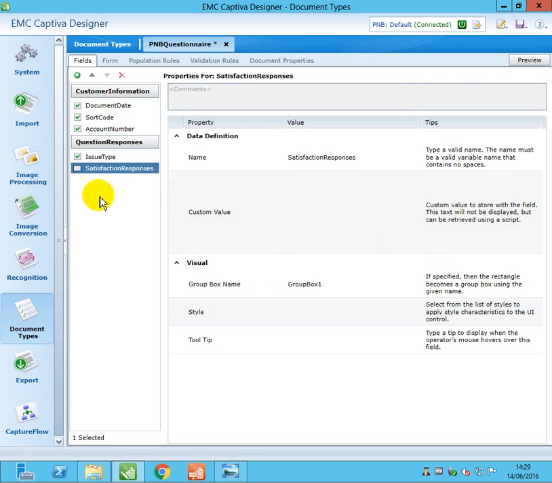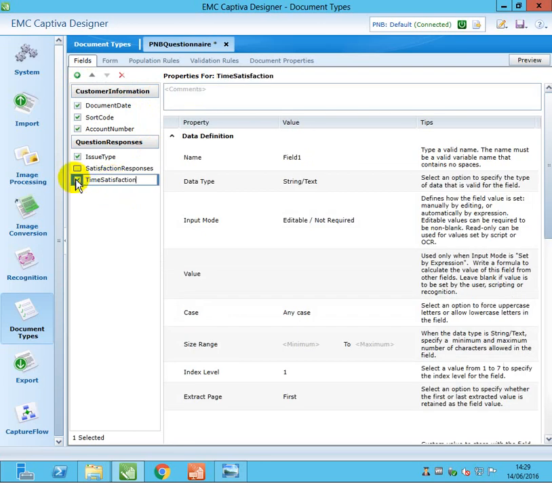Now we are going to add three more drop down lists under this group box. Click here, add control, drop down list box.